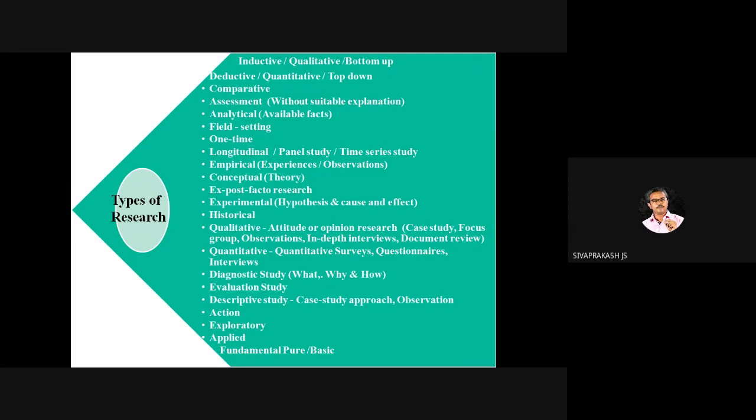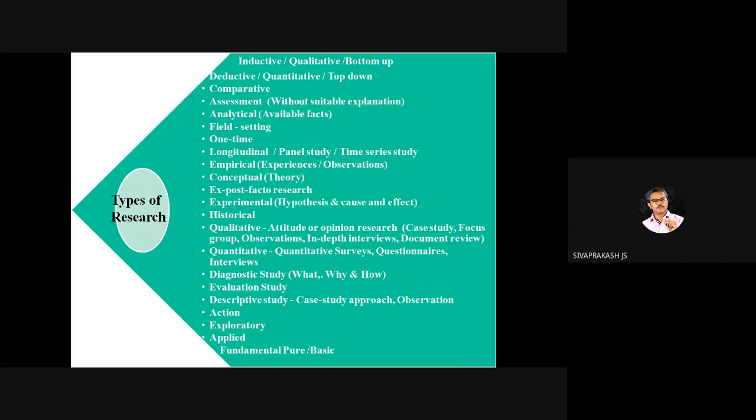The diagnostic study is one of the descriptive studies, but in a descriptive study we cannot give any solution. We can describe a person or any particular subject, but we cannot give any solution for that. So what is the difference between the diagnostic study and the descriptive study?